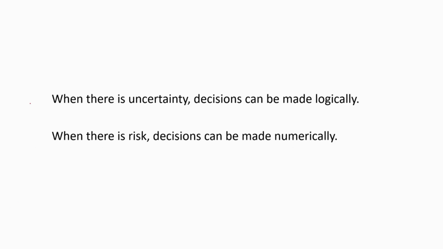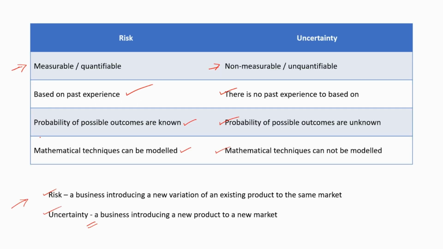Here is how businesses treat uncertainty and risk. When there is uncertainty, decisions can be made logically, whereas when there is risk, decisions can be made numerically. Let's go to the previous example. Here the business has an uncertainty whether this product will be successful in the new market.